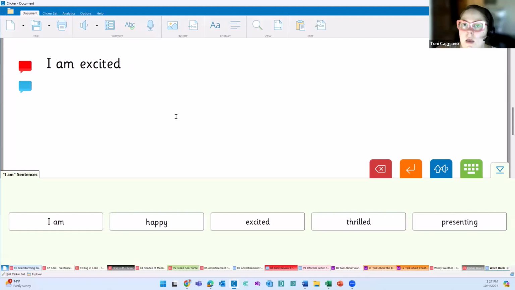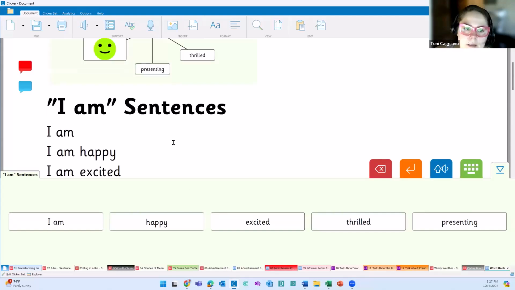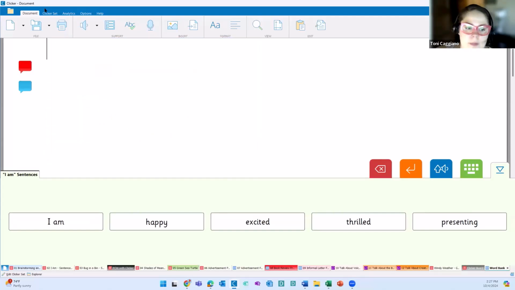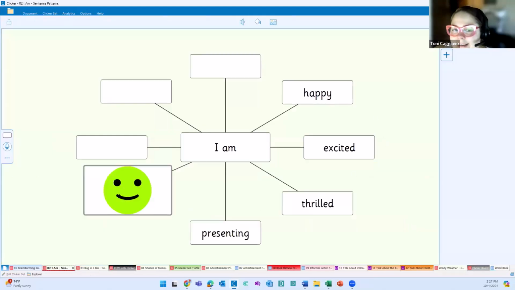Or maybe they're using their AAC device to incorporate what they know, and they're telling you that. You could put that into this Clickerboard and then give it back to them to be able to write with. And I'm going to show you guys how to do that again in just a bit. Let's clear this out.